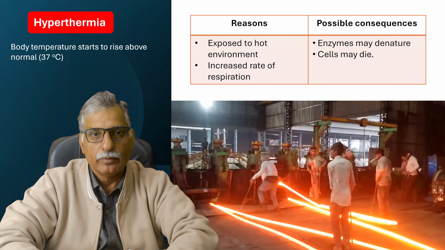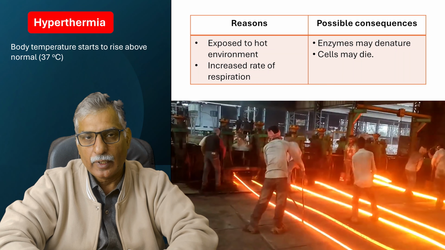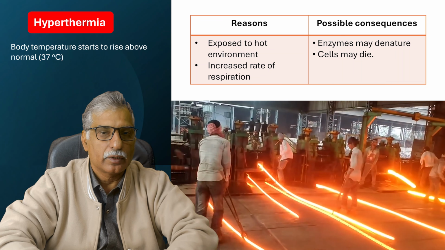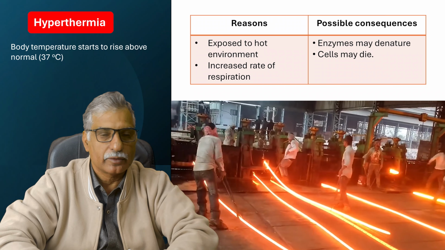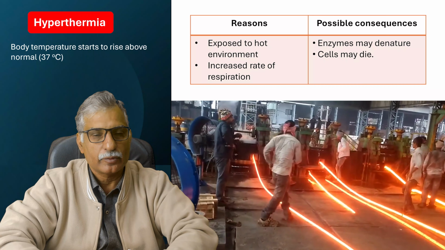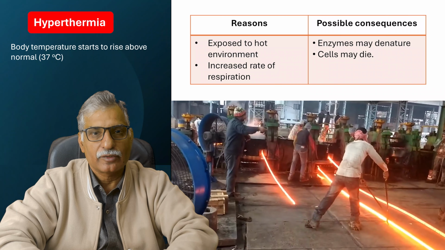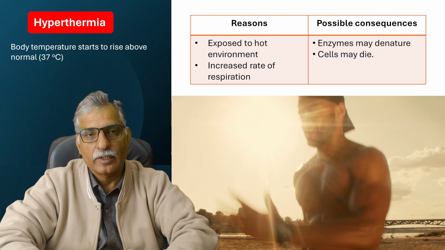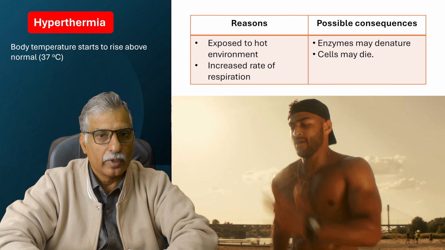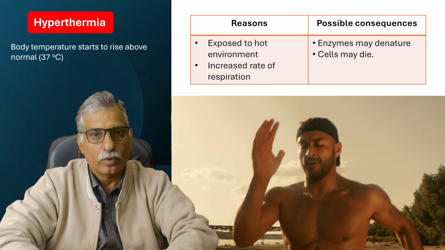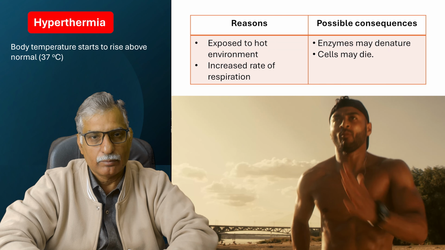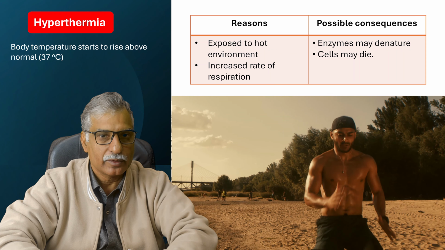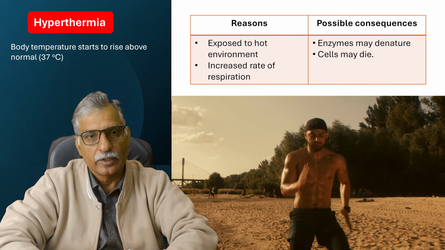So what happens when our body temperature starts to rise? At that time, we have certain receptors, thermoreceptors, found in our skin, in our brain, and in our spinal cord. These receptors detect the high temperature of the blood. Why? Because blood circulates throughout the body, and when the body heats up, that heat is absorbed by the blood, by the water molecules in the blood, and the blood becomes hotter. This is sensed by the thermoreceptors in the skin, the brain, or the spinal cord.